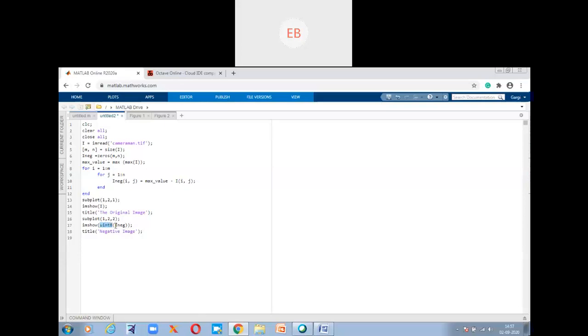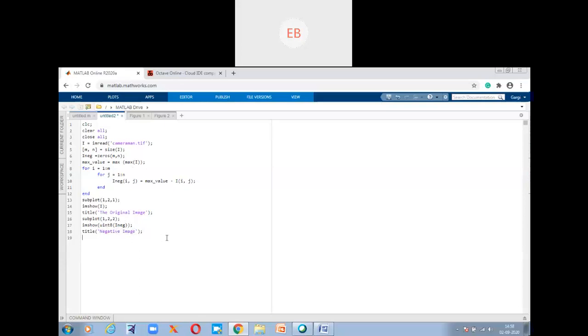See, we're talking about an image, and an image means we need whole numbers or integers. So if there are some negative values or double values, we have to convert those double values into integers. In that case, we have to use this uint. So it is basically converting the double values into integers. Whatever values in the negative pixels are in the form of double are converted into integer type. Finally we are using the title as negative image because we want to show simply the negative image of the original image.